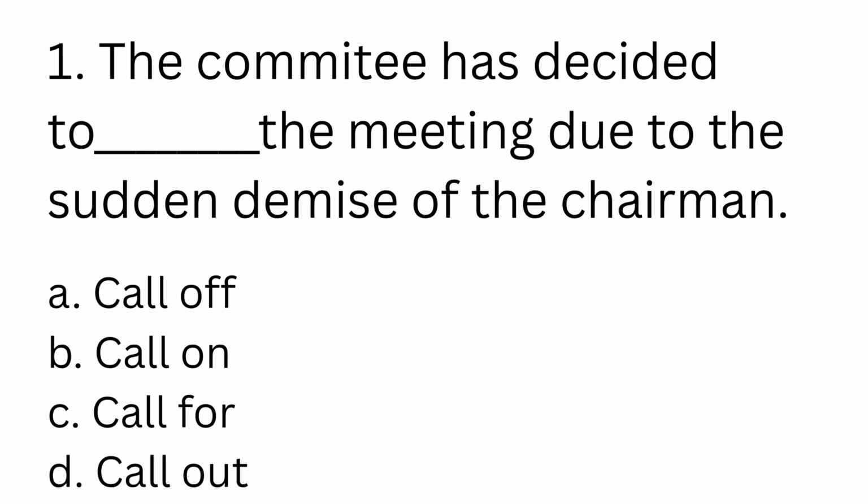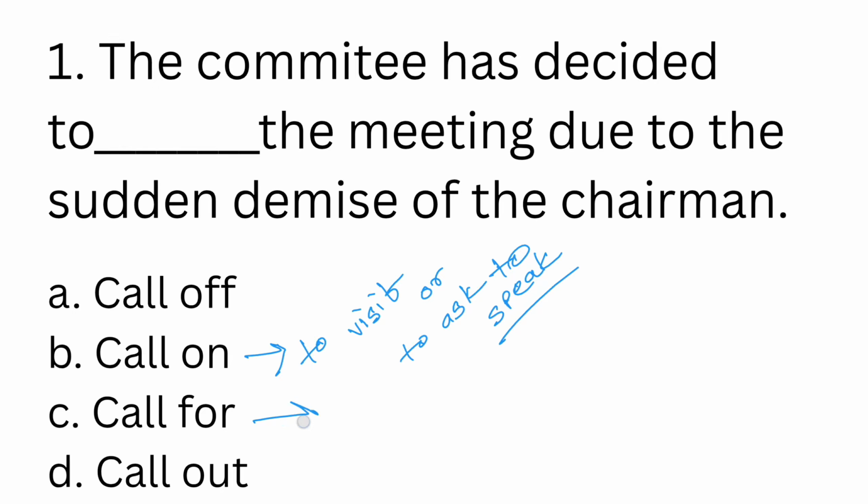Now let us start eliminating the options. Let us look at option B, call on. Call on means to visit someone, or to ask someone to speak. Obviously none of that applies to the context of this particular sentence.